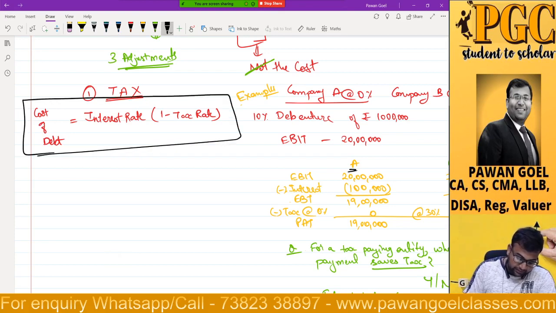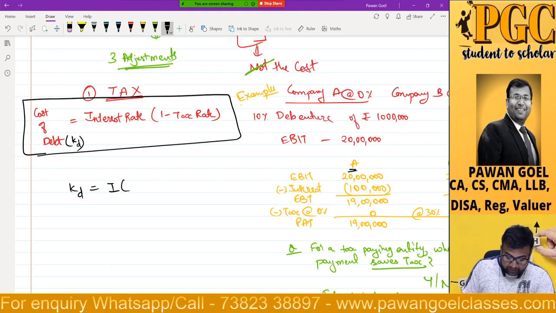Interest rate into 1 minus tax rate. So can I just denote this as K? Cost is denoted by a symbol called K, and because it is debt, I am writing a little D down. KD represents cost of debt, which is equal to I into 1 minus T in a shorter form.